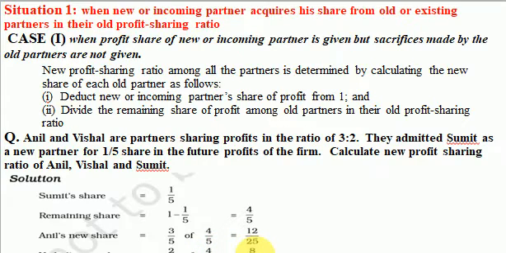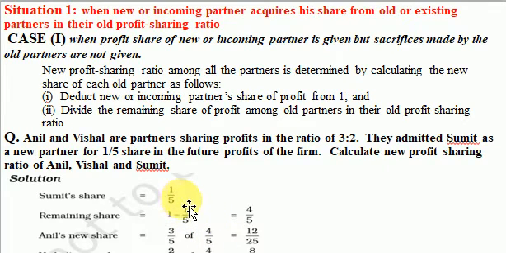So this will be the share of Anil and Vishal in the new firm. That means 12/25, 8/25, and the share of the new partner is 1/5. After this, you will take LCM and make the denominators equal. So when you calculate it in denominator 25, it will be 12/25 share for Anil, 8/25 for Vishal, and the new partner Sumit, his share was 1/5.